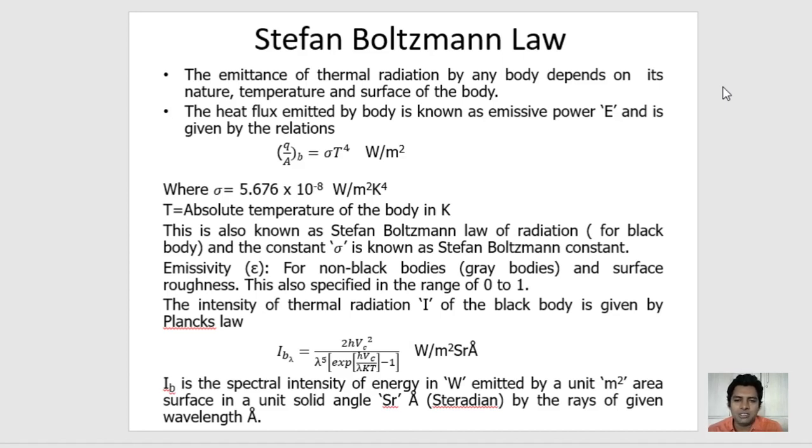Actually, the radiation received by the body from any emitter source is very different. So we need other laws to define the heat flux properly. That's why Planck's law covers all the aspects of the radiation.